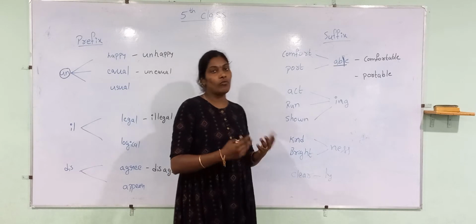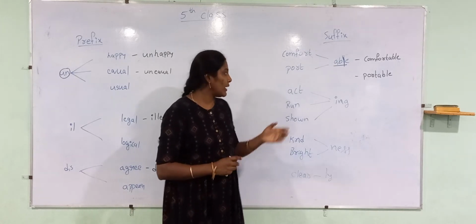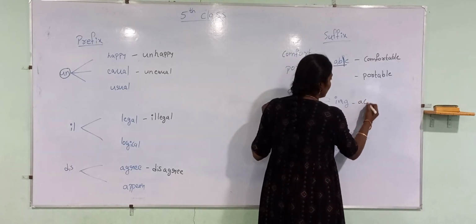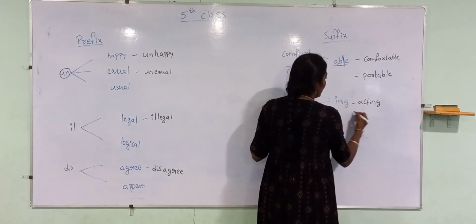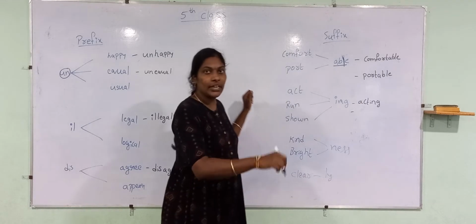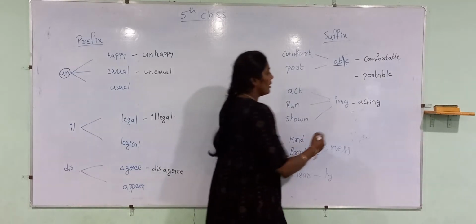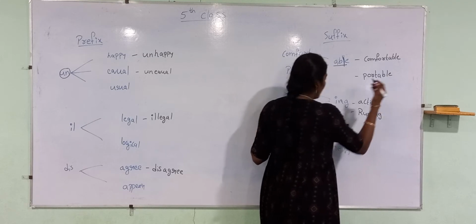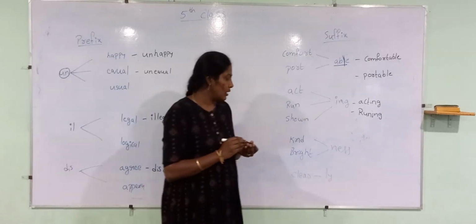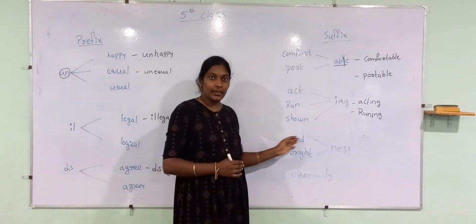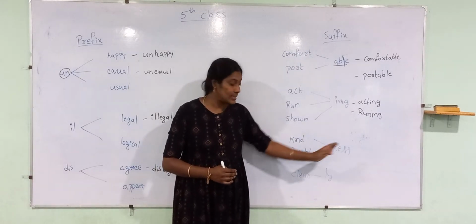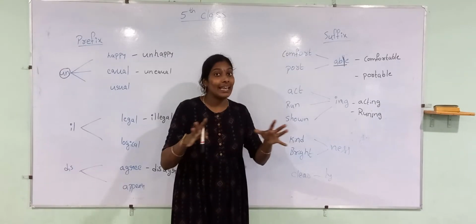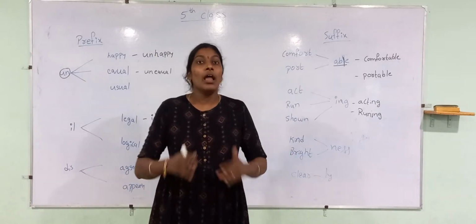But sometimes, of course, it's not changing. Okay? Act, acting. Continuation tense. Run, running. In the same way, kind, kindness, bright, brightness, clear, clearly, fully, lovely.